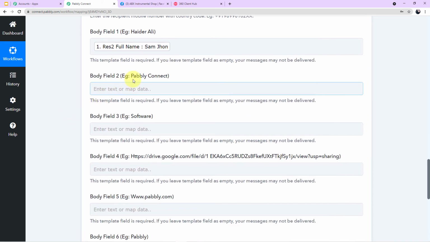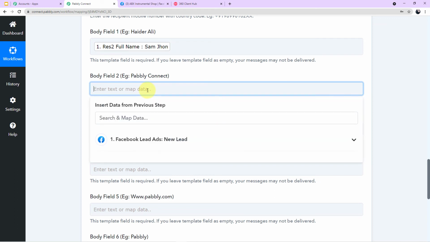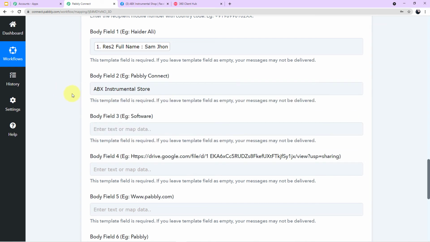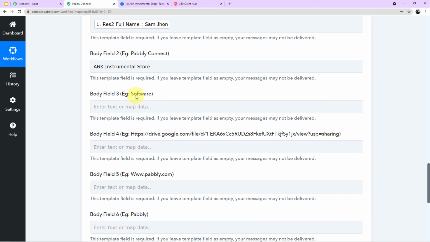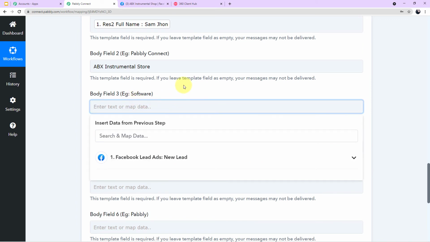In body field 2, in the example it is given Pabbly Connect. So here we will enter the name of our store, which is ABX Instrumental Shop. Okay, now in body field 3, in the example it is given software, so we are providing musical instruments here.